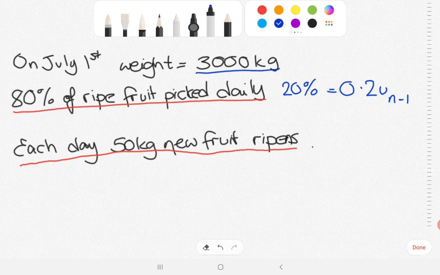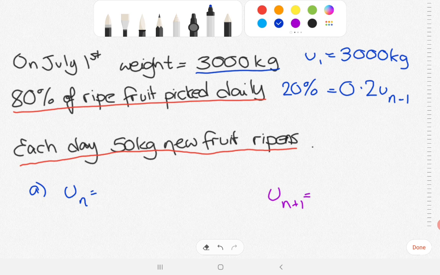weight was 3,000 kilograms. So on July the 1st, let's call that U1, then the original weight is 3,000 kilograms. So we need to construct a recurrence relation for the weight of the ripe fruit. So on any particular day, let's call that day U_n, but you could use U_(n+1). Let me write that in a different colour. Okay, so you've got two different options for how this looks, but they're both going to generate the right recurrence